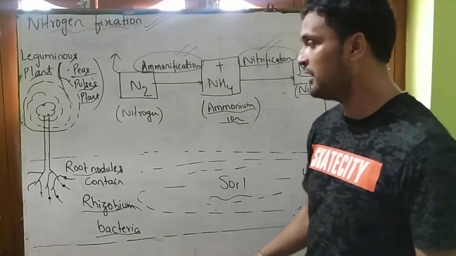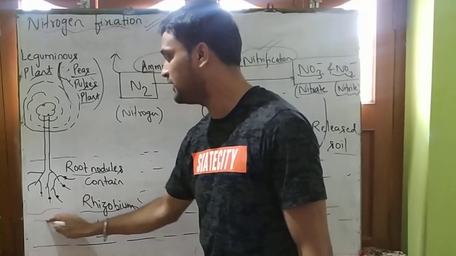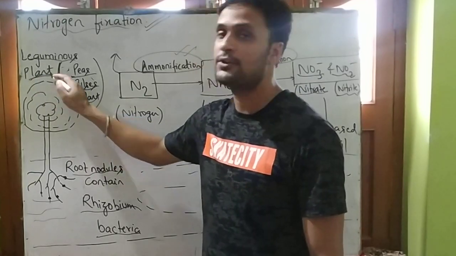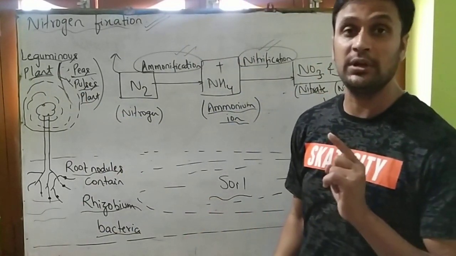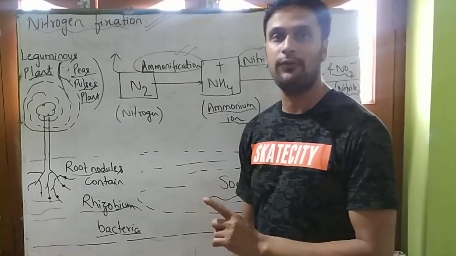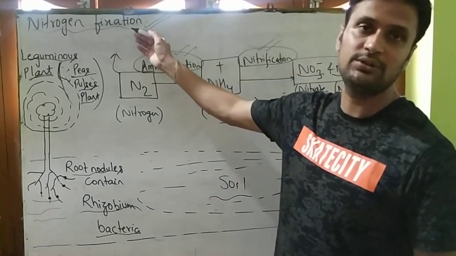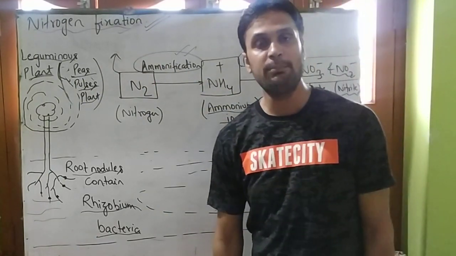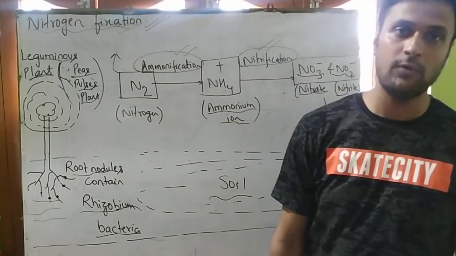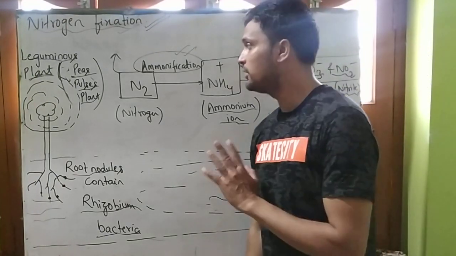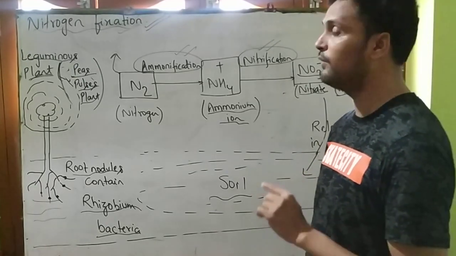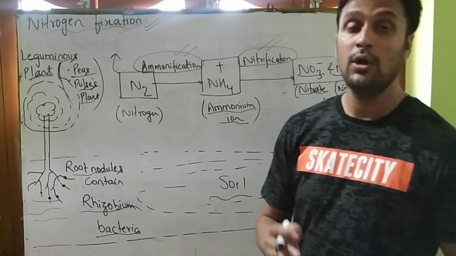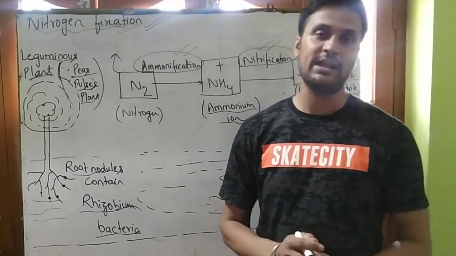Later on, it is absorbed by the root of the leguminous plant for its proper growth and to increase the productivity of crops. So this process is known as nitrogen fixation. That's all about your chapter, microorganisms, friend and foe. Now student, you are in a situation to solve all your questions and answers: objective type, short answer, one word and long answer type questions.